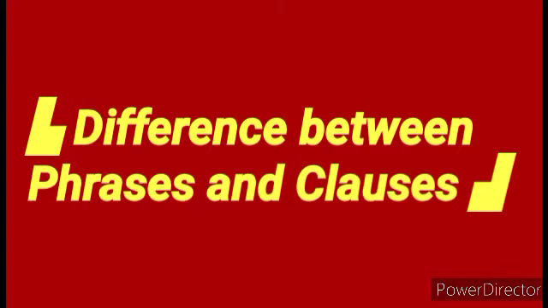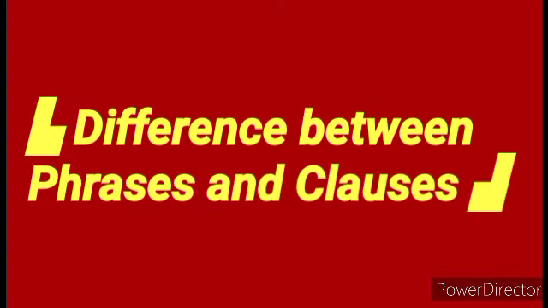For example, the sky looks blue in the morning. In this sentence, the group of words the sky looks blue has a subject, the sky, and a predicate, looks blue. So it is a clause. A clause must have a verb in it. Clauses may or may not make complete sense.